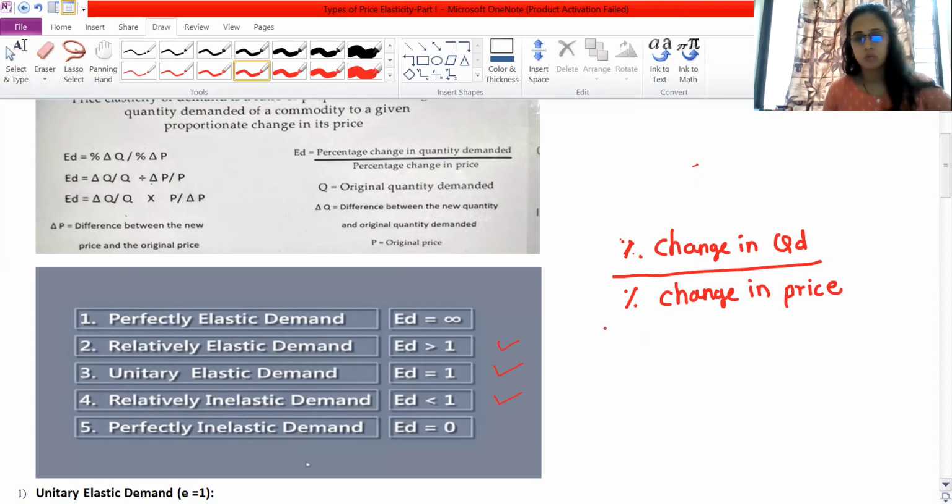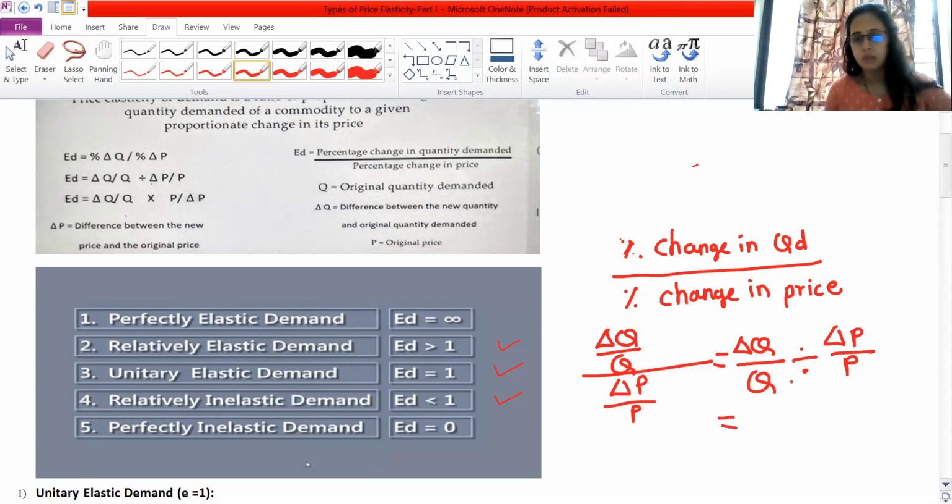Understand the concept also. So what we write, delta Q upon Q whole divided by delta P upon P, which is nothing but delta Q upon Q, division sign, delta P upon P. Instead of division I will put multiplication, and whenever we put the multiplication sign, the places get changed. So we get the formula of price elasticity of demand as delta Q upon delta P into P upon Q.